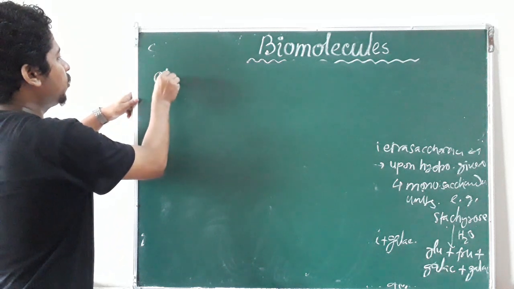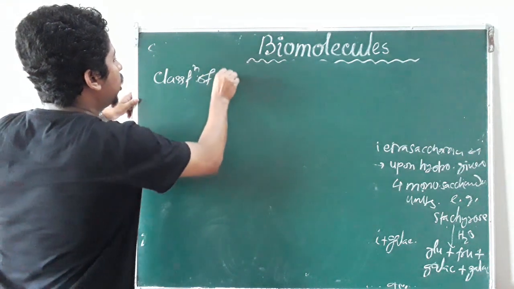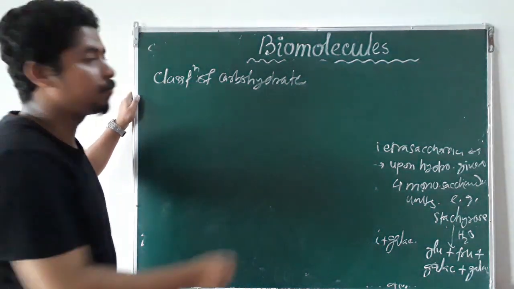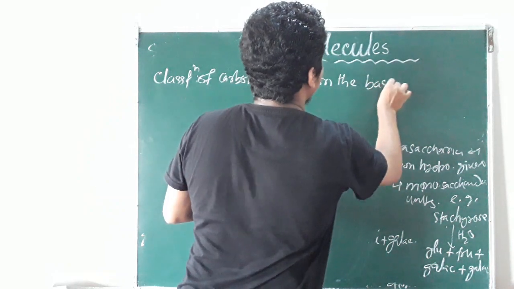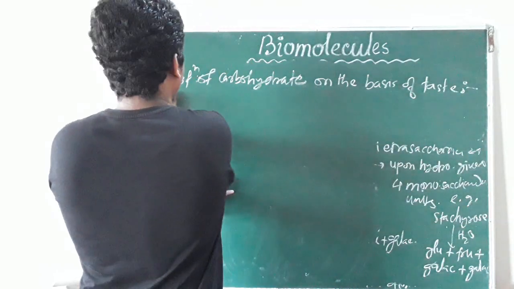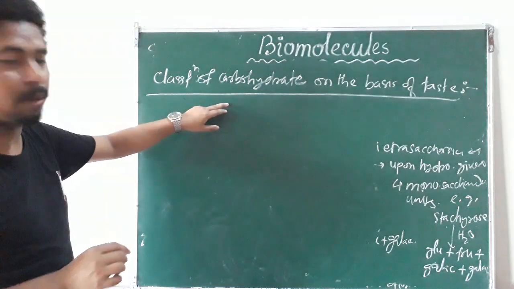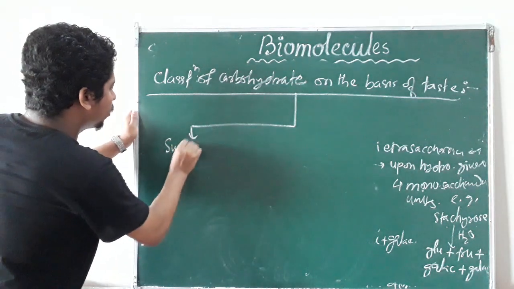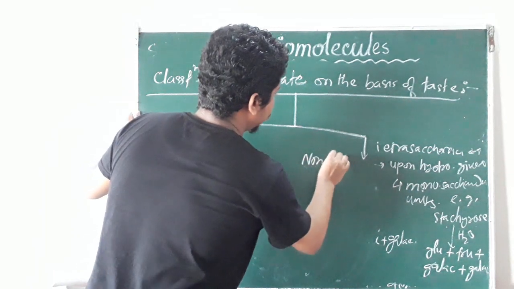On the basis of taste, carbohydrates are classified into two types: sugars and non-sugars.